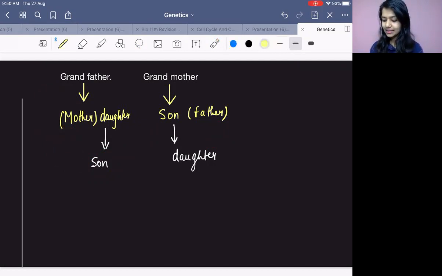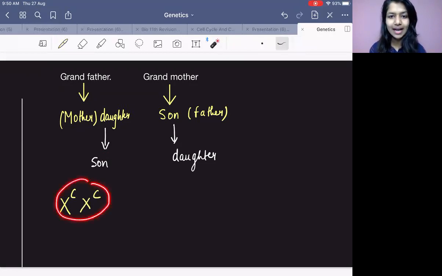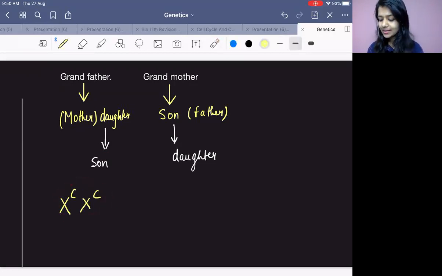Cool. One example you want to see? For example, let's see. There is a disease which is sex-linked recessive. Whenever there is a disease which is sex-linked recessive, it always happens in which condition? Homozygous recessive condition. Then only the disease happens, right? Let's say mother has this condition.